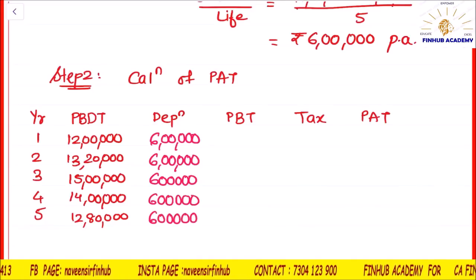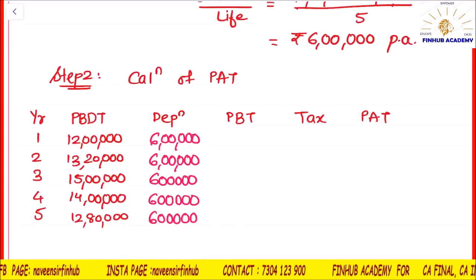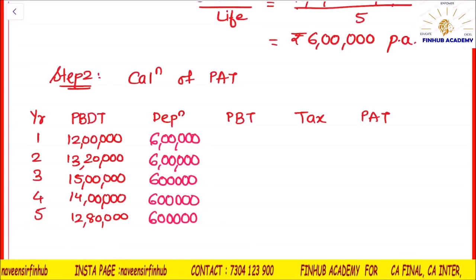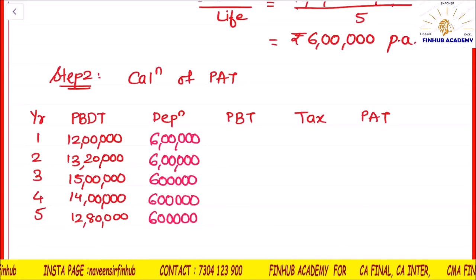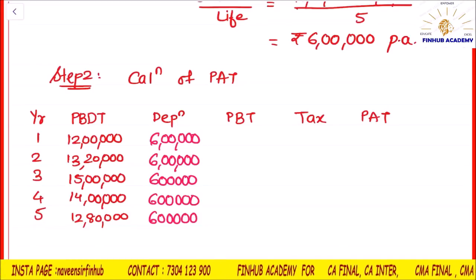To calculate PBT, you should use that trick I taught you on the calculator, deducting the same number. How will you do it? 12 lakhs minus 6 lakhs equals to...